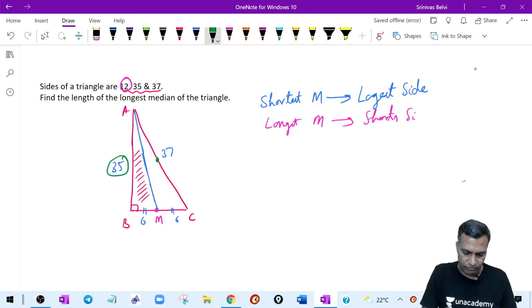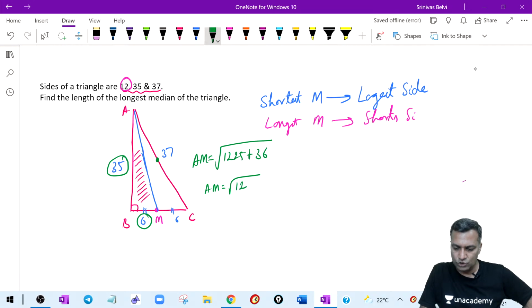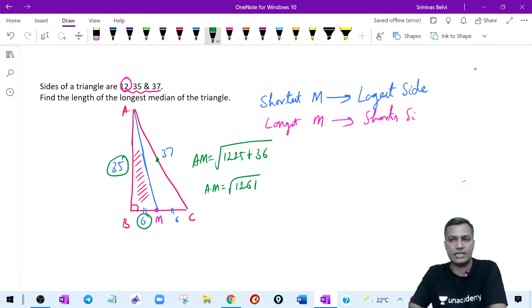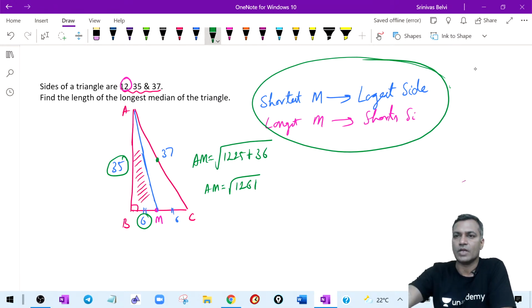You know this is 35, you know this is 6. Therefore, AM is equal to under root of 35 square, which is 1225, plus 36 added together. So this is technically the answer. Therefore, AM is equal to under root of 1261. Are you all clear about this? This was the concept I wanted you to recall. One of the very important concepts from triangles on the medians. Making sense? Everyone clear?